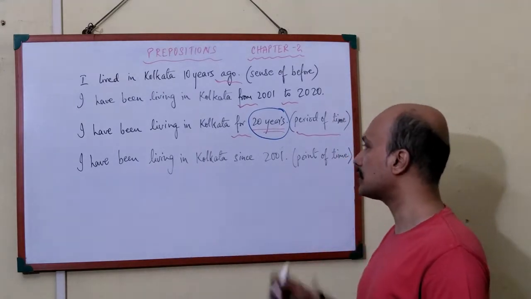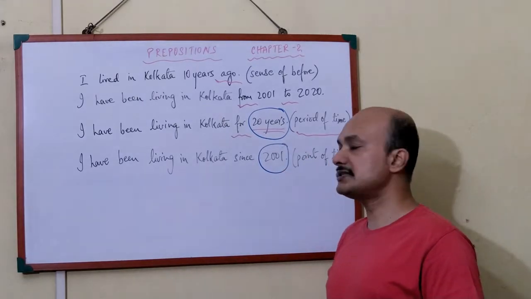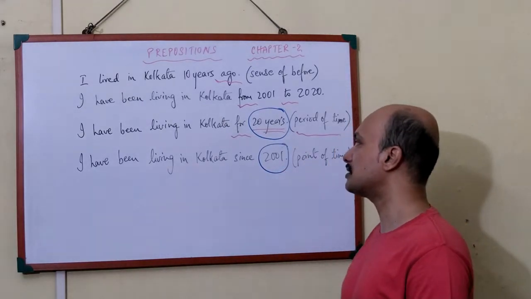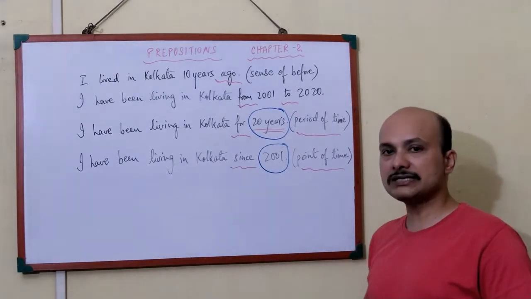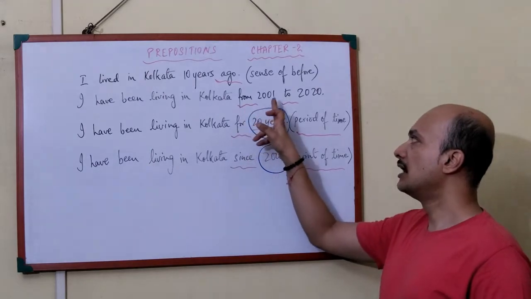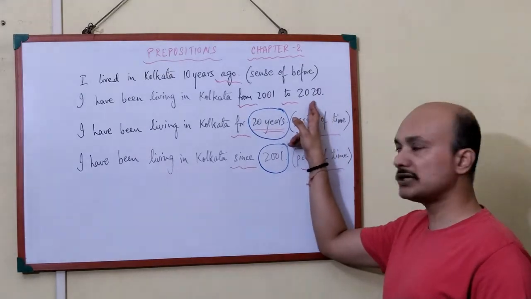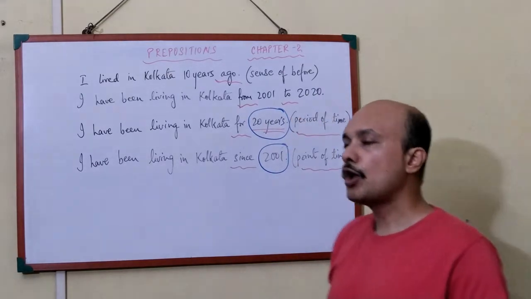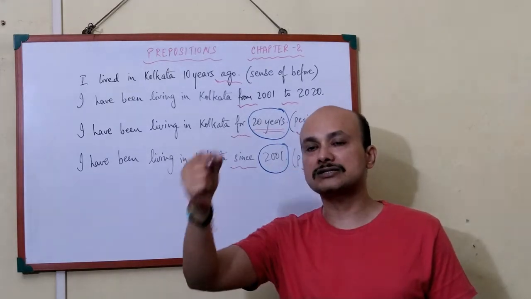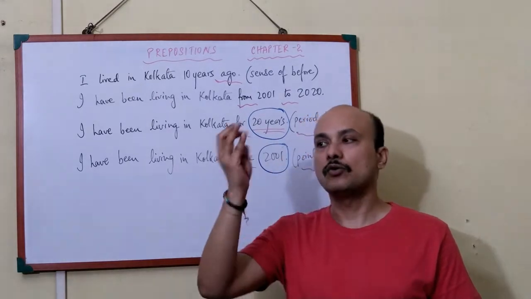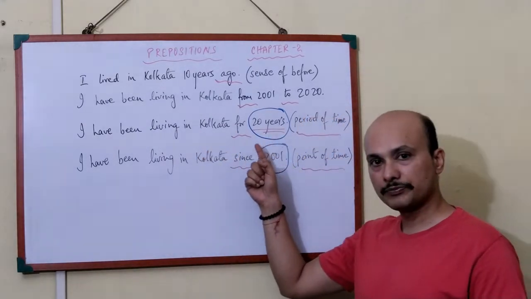I have been living in Kolkata since 2001. Since 2001. So our preposition here is since. Here it is a point of time. Now what is said here, if you go back to this sentence, the person started living from 2001 up to 2020. That means for 20 years. When I calculate the period of time, how many years the person lived in Kolkata, 1, 2, 3, 4, 5, 6, I calculate and make the sum of 20.